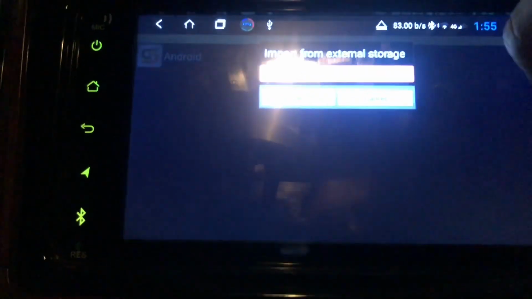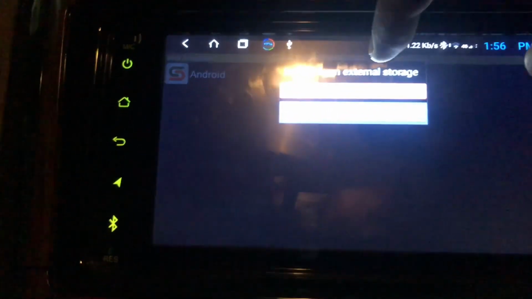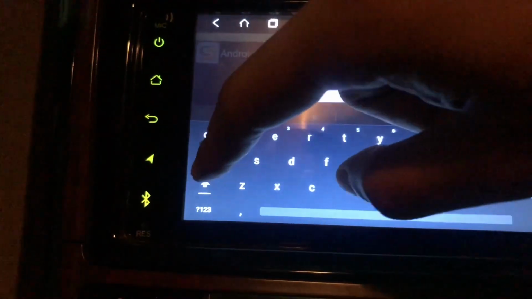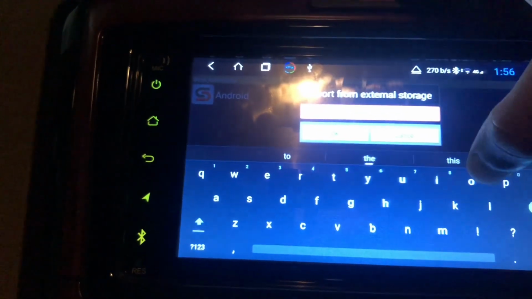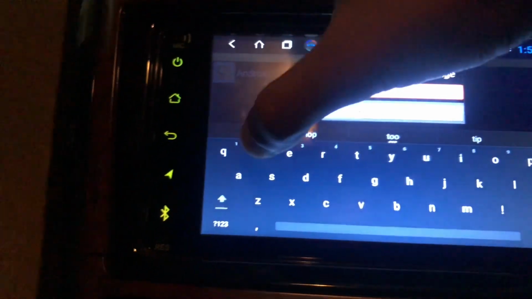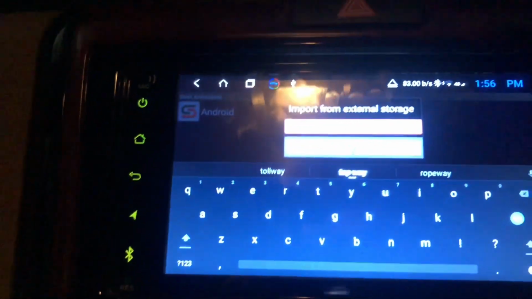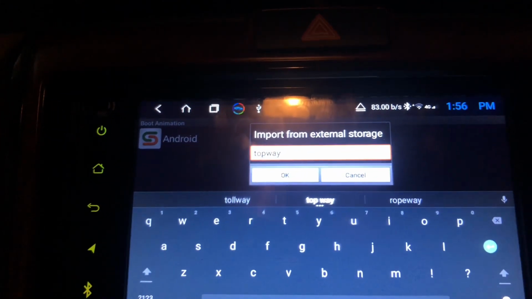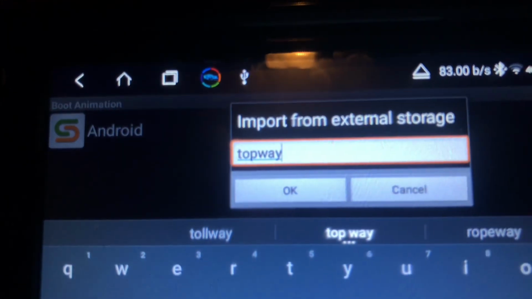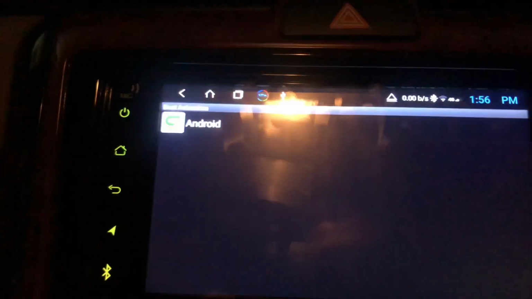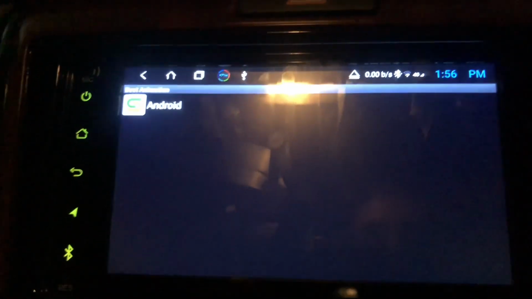Now it says import from existing storage, external storage. When you click it, you need to write TOPWAY, top way. Okay. It will download all the relevant files from here.